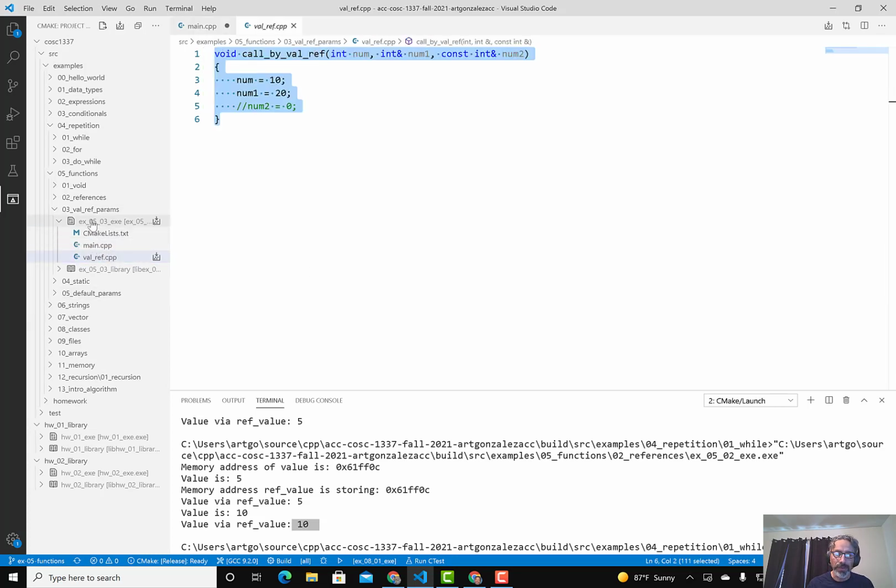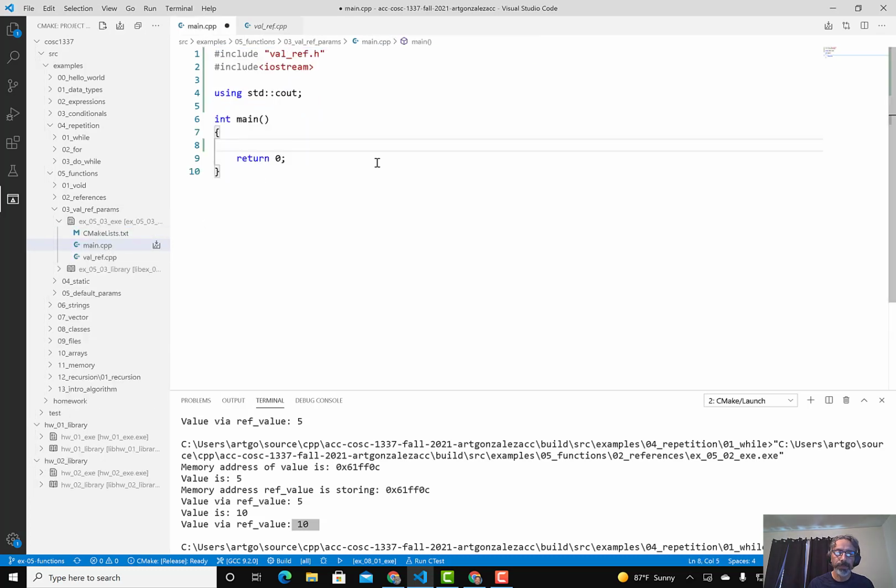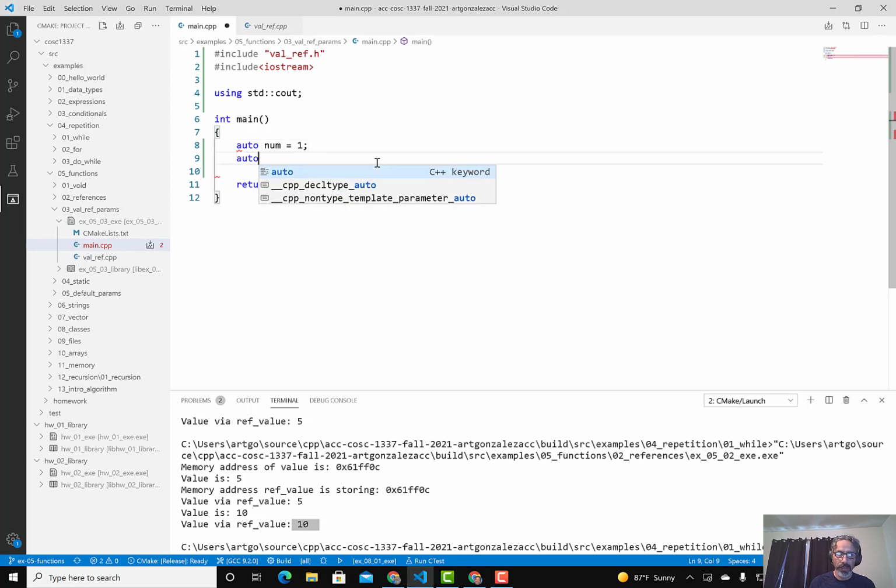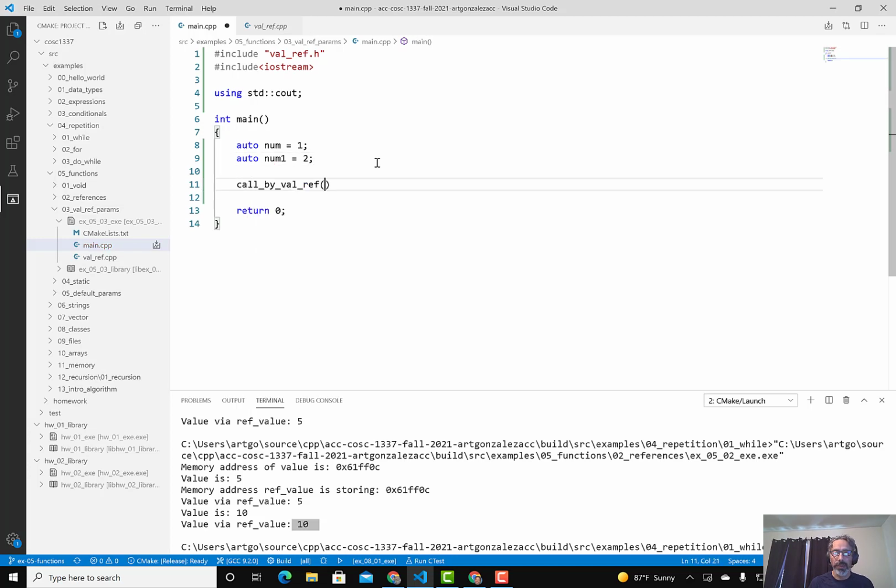So call by valref. So we will have auto num equals 1, auto num1 equals 2, and then we call and use those in functions. And just to avoid confusion, I'll create num2 also.